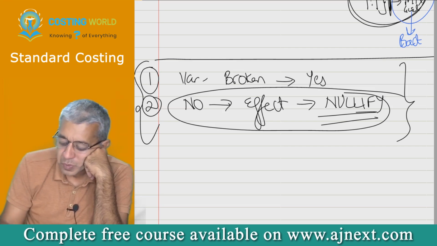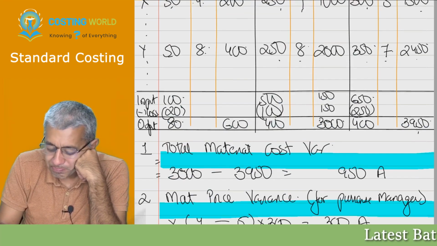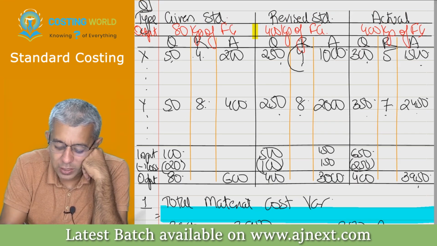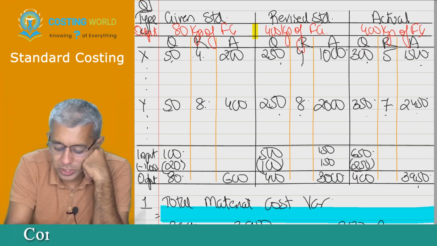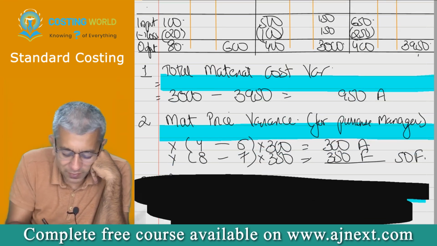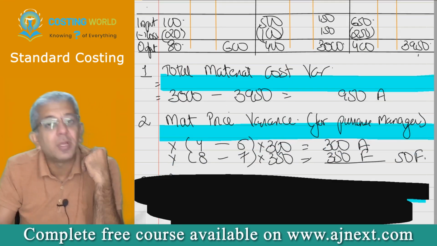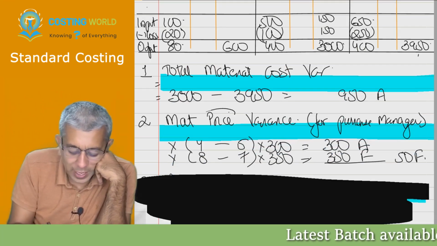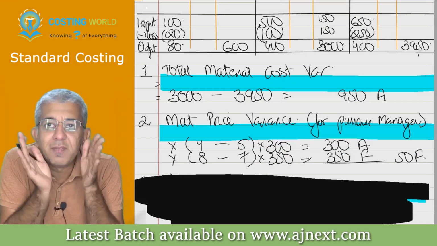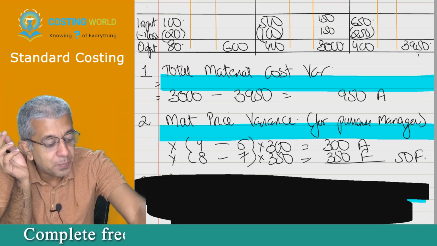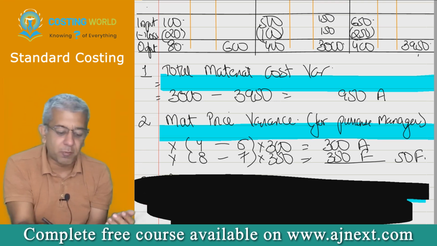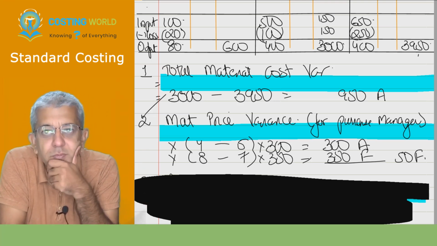Listen now. In this case, see, tell me one thing. X and Y, he should have purchased at 4 and 8, but he purchased X and Y at the rate of 5 and 7. When he purchased at 5 and 7, I computed material price variance for it. In price variance, I have talked of price difference, right? Can we say after price variance, price difference should not remain, because I have spoken of price difference in the form of material price variance? You understood these words?